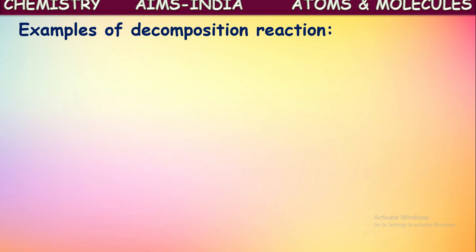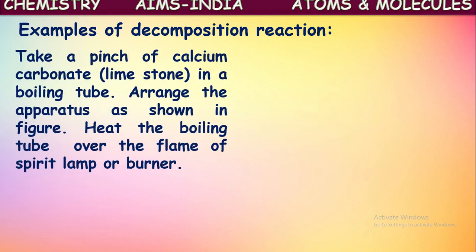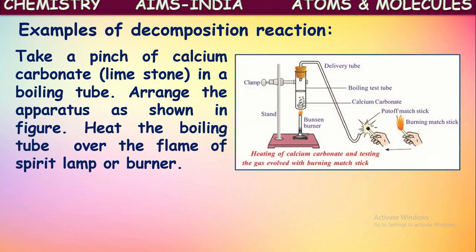Now let us see some examples for these decomposition reactions. Take a pinch of calcium carbonate. If you heat this calcium carbonate, it splits into calcium oxide and carbon dioxide. So a compound calcium carbonate, which we also call limestone, on heating decomposes to form calcium oxide and carbon dioxide. Sorry. So two compounds are formed from a single substance. This reaction is said to be a chemical decomposition reaction. This occurs in the presence of heat energy.